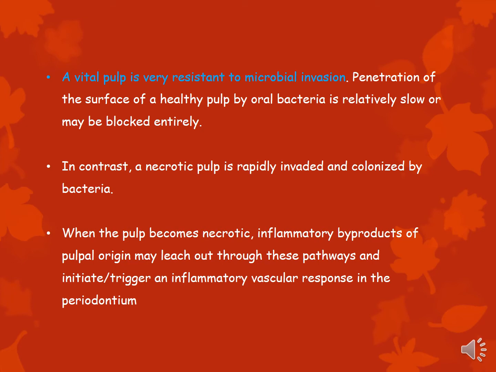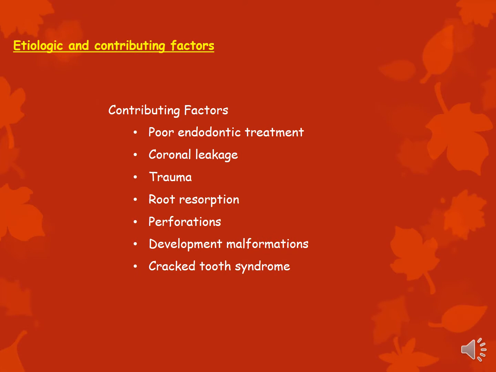And then these inflammatory byproducts start releasing through these same pathways and trigger a response in the periodontal ligament. So if you have to enlist the etiologic and contributing factors, it would be poor endodontic treatment, coronal leakage, trauma, resorption, perforations, developmental malformations, and cracked tooth syndrome.